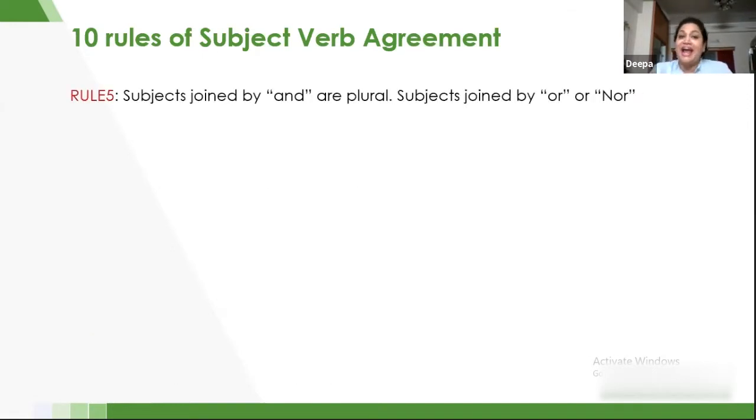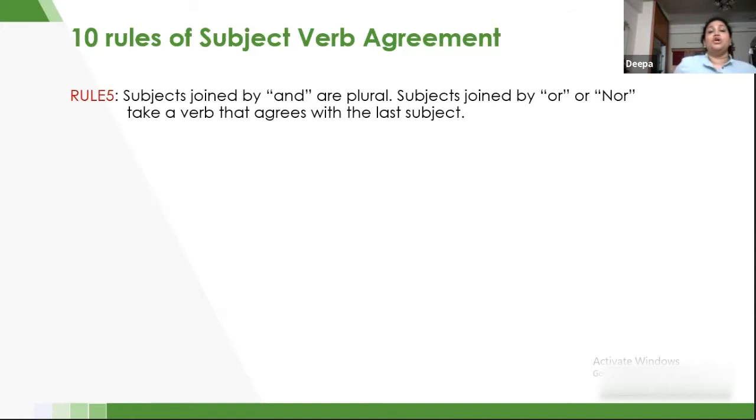Some subjects joined by and are plural. Subjects joined by or, nor take a verb that agrees with the last subject. So what is this? Robin and Sam are going to the party. We understand that Robin and Sam are two people, so we say they are going to the party. But if I'm using Robin or Sam, whenever I have an or in between, then I have to say is, because either one of them is going. Neither Robin nor Sam is going.